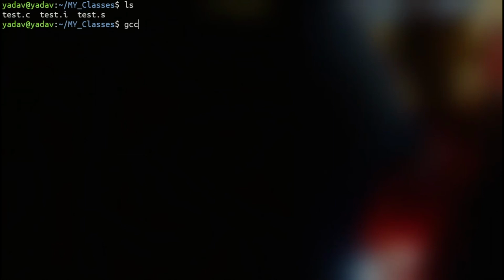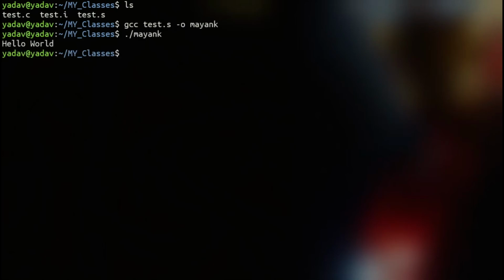Now the final step. So we have our source code, preprocessed file, assembly code. Now from assembly code to executable. What do I want to name my file? I want to name my file as my name, measures. And if I run it, it will run the same thing.